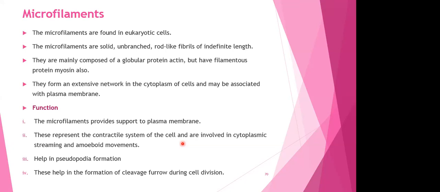Microfilaments are solid, unbranched, rod-like fibrils of indefinite length. Again, they do not have any definite length. These are also unbranched and solid, but they are contractile. They can contract. Why can they contract?